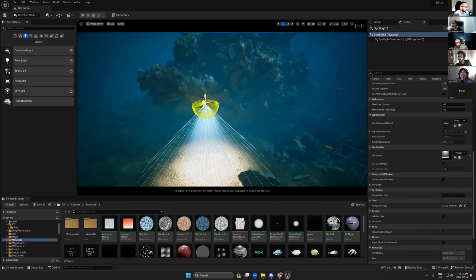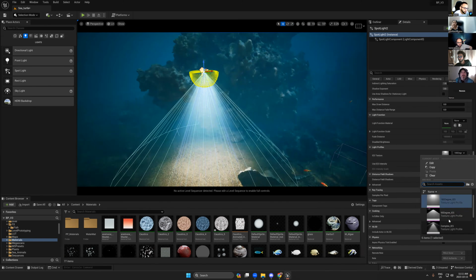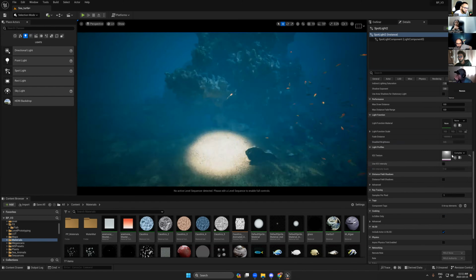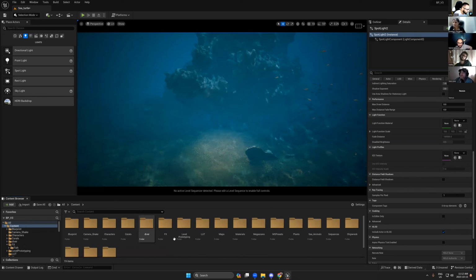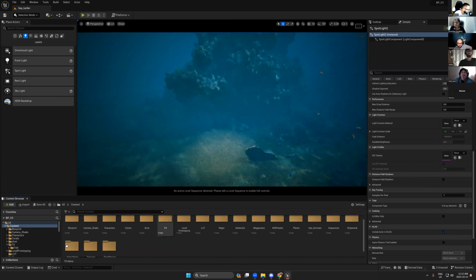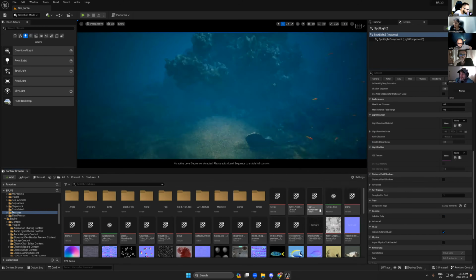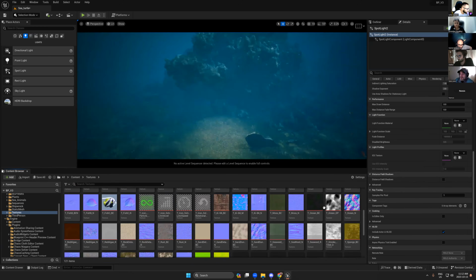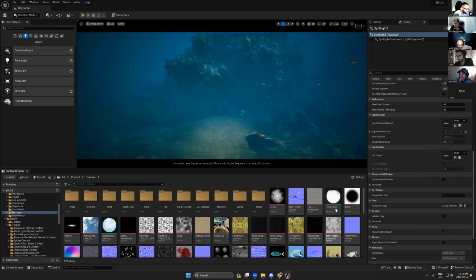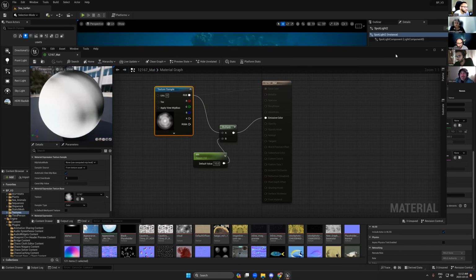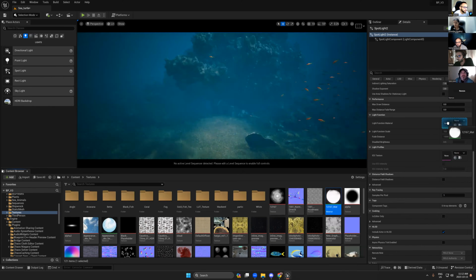I just need to check this one. Or you know what? We already have the textures. So if I go here to the textures, I'm sure I can find the materials that I'm looking for. So yes, I have it here. So this one has what? Okay, that's perfect. I have this material. So let's add this material here now.